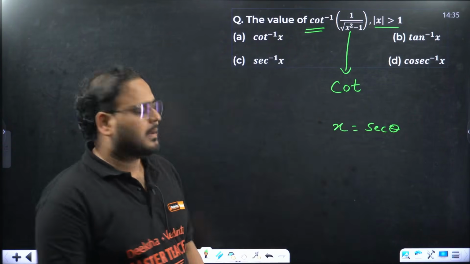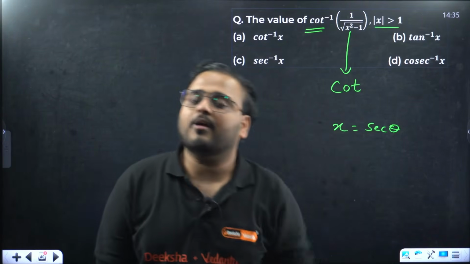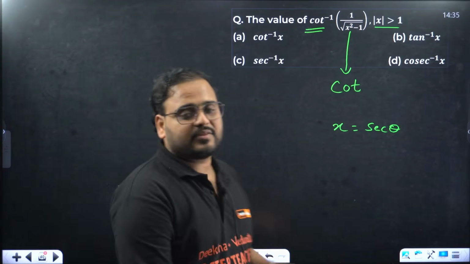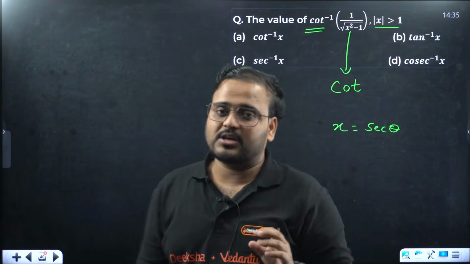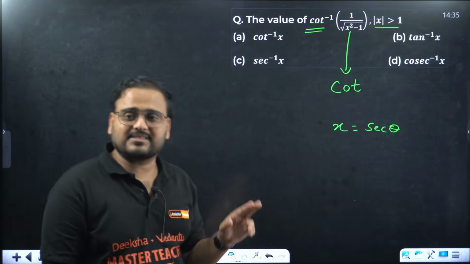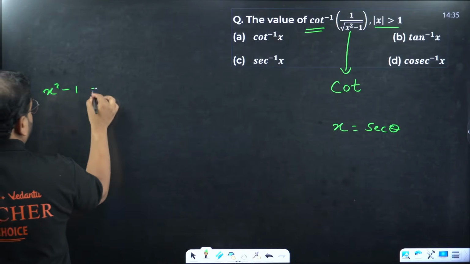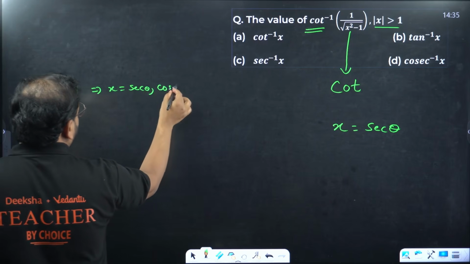How come, sir? Because sec square minus 1. So how will I remember? Yes, there are certain forms. If you are able to find 1 plus x square, it has to be always in terms of tan. If you find x square minus 1, it's always in terms of sec square or cosec square. In this case, if you have x square minus 1, x is either sec theta or cosec theta.